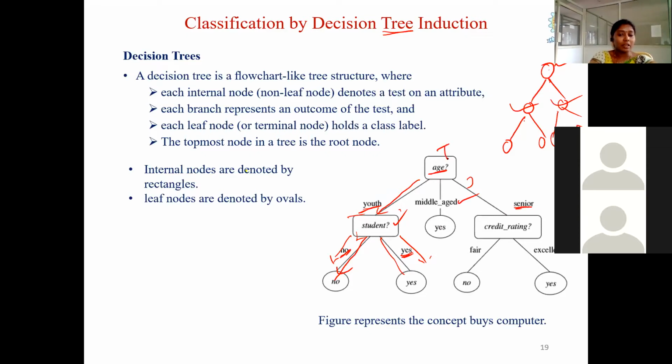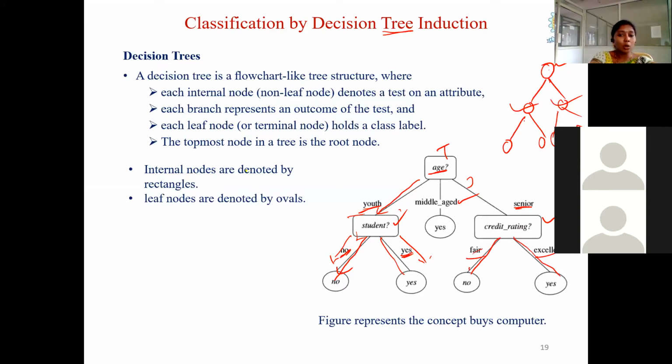At every stage, if you consider here, credit rating is the test. So fair is one answer and excellent is another answer, in the sense that credit rating has two values. If the credit rating of the given observation is matching fair, you can go this way, and fair is labeled on this branch, and this particular branch is labeled as excellent.